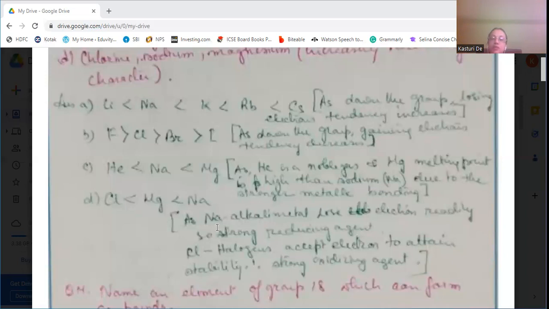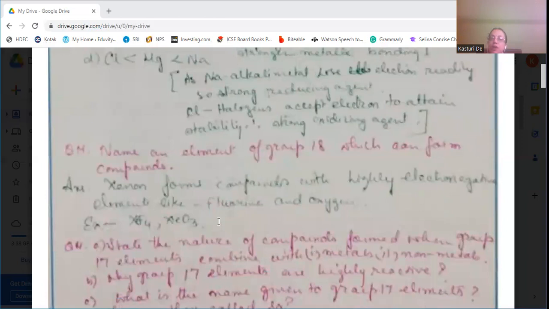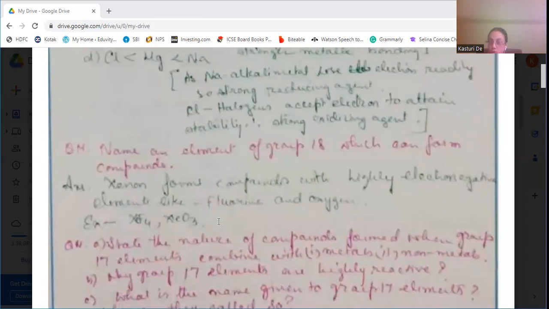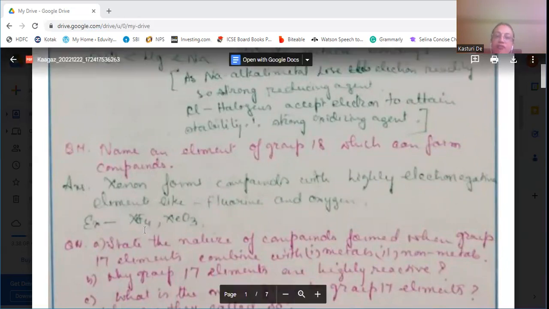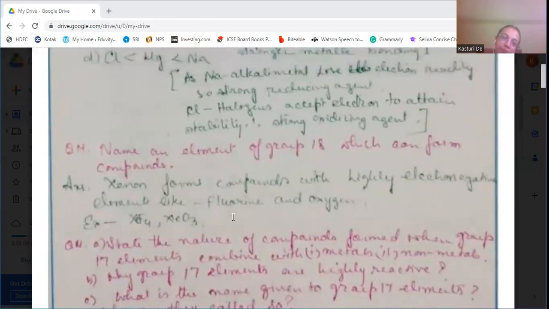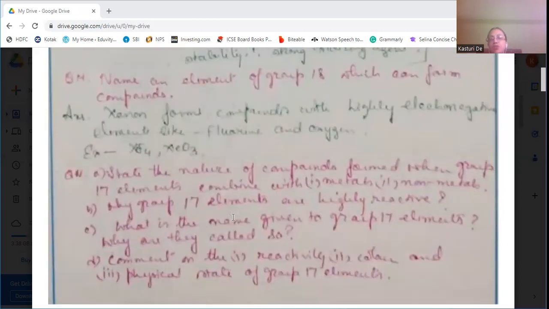Next is: name an element of group number 18 which can form compounds. Xenon is an element of group number 18, that is, noble gases, which forms compounds with highly electronegative elements like fluorine and oxygen, forming XeF4 and XeO3.